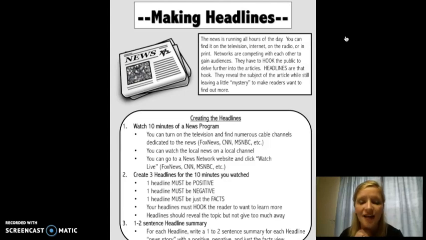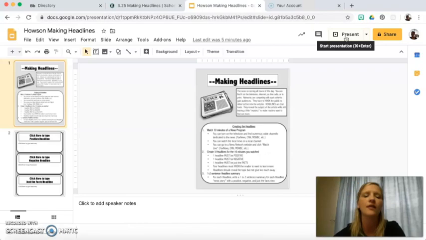With each headline, you're going to write a 1 to 2 sentence summary. Not that long, 1, 2 sentences. We can all do that. With the positive spin, the negative spin, or a just the facts spin. So there we go. That's right there.